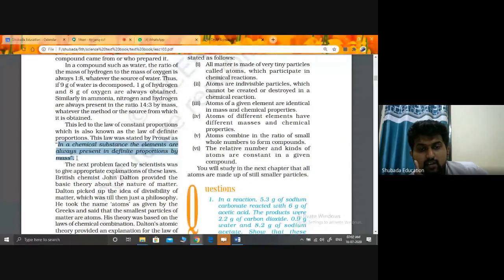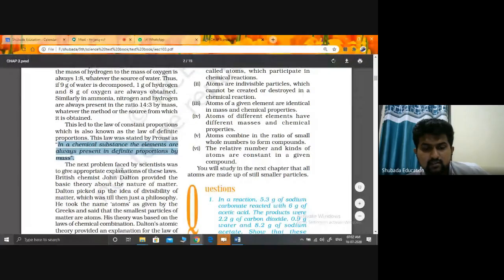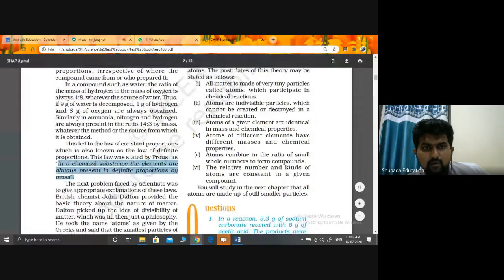For example, in a compound such as water, the ratio of the mass of hydrogen to the mass of oxygen is always 1:8.